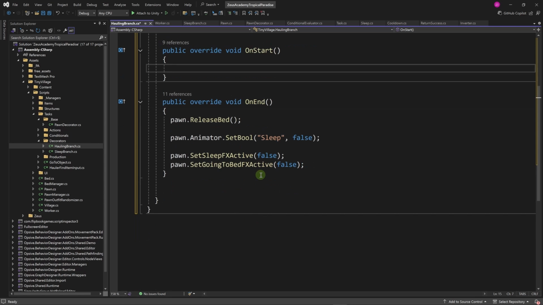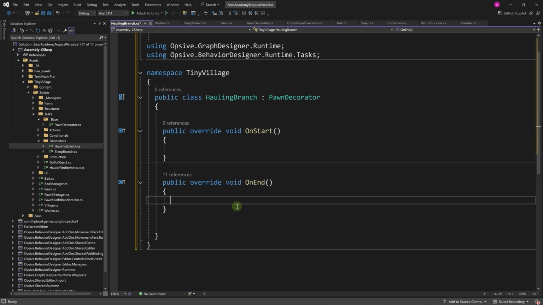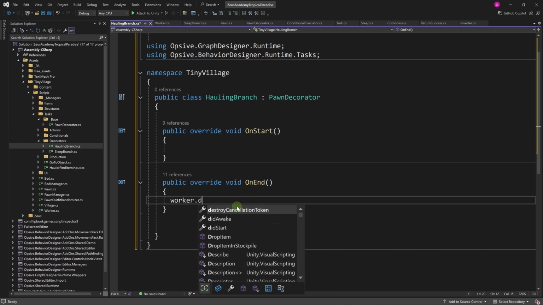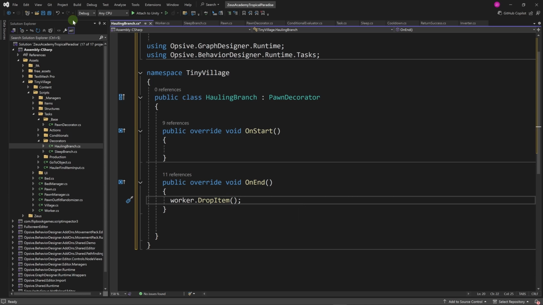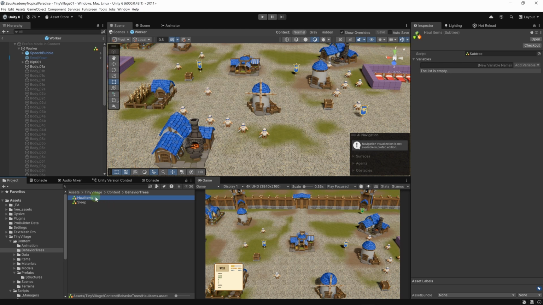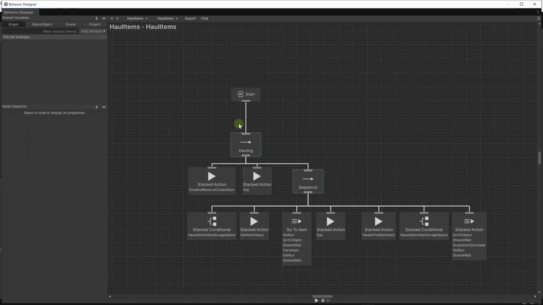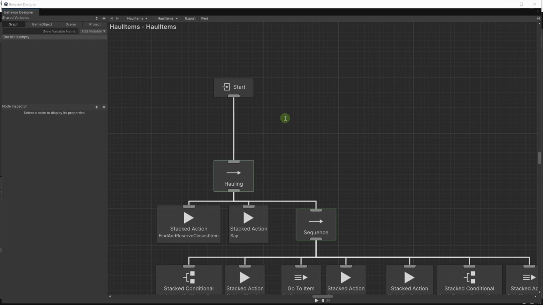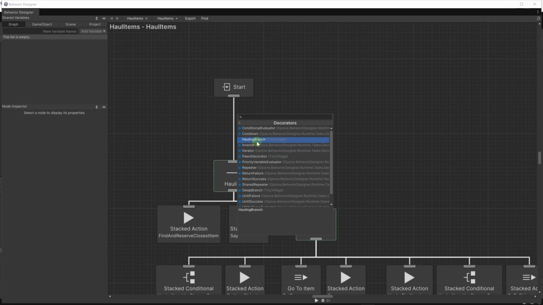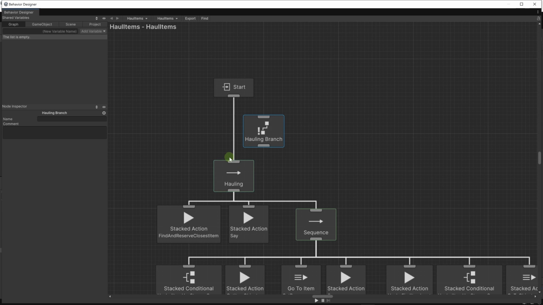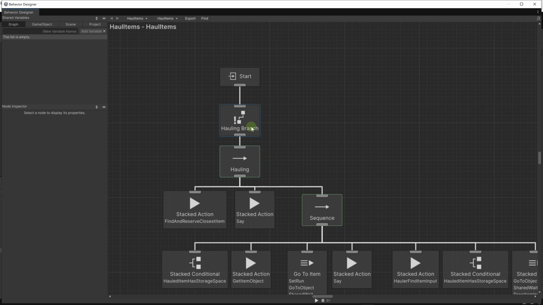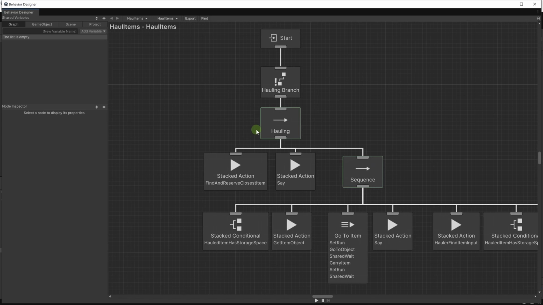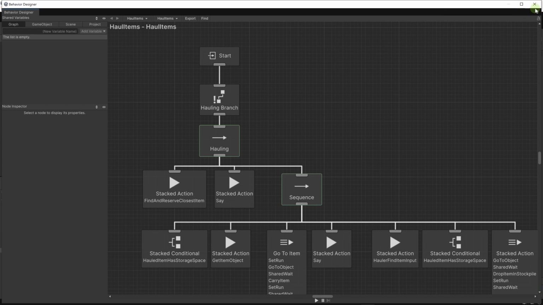Let's write our code here. Let's remove this. All we're going to do is worker.drop item, and that's it. That's all we need to do. Now back to our whole in subtree. Here, let's add our decorator. Let's hit space, then decorators, then whole in branch, and let's rewire this, and that's it. Now we have a decorator above our whole in branch. We can go ahead and close this.